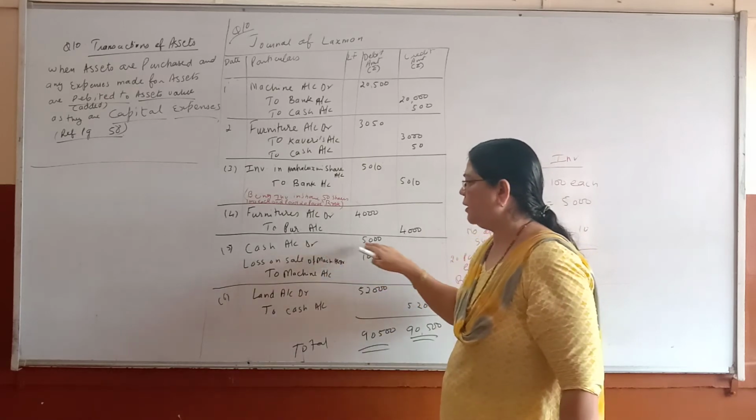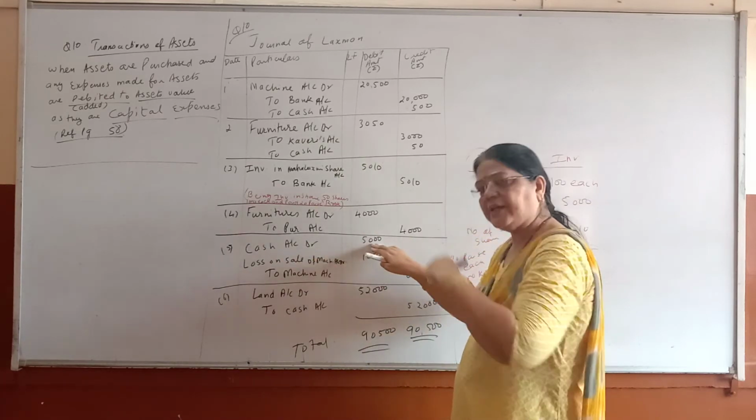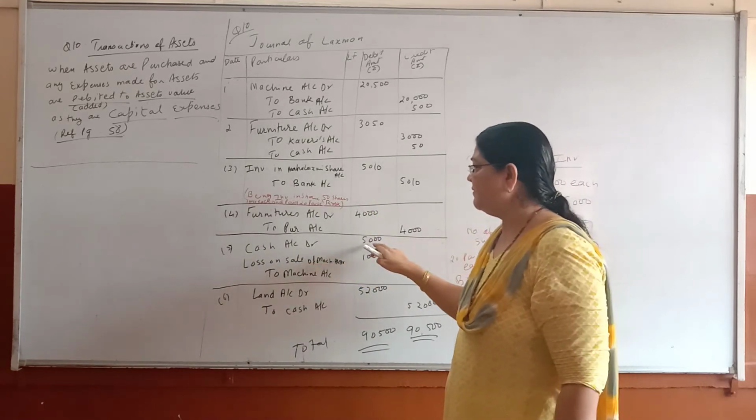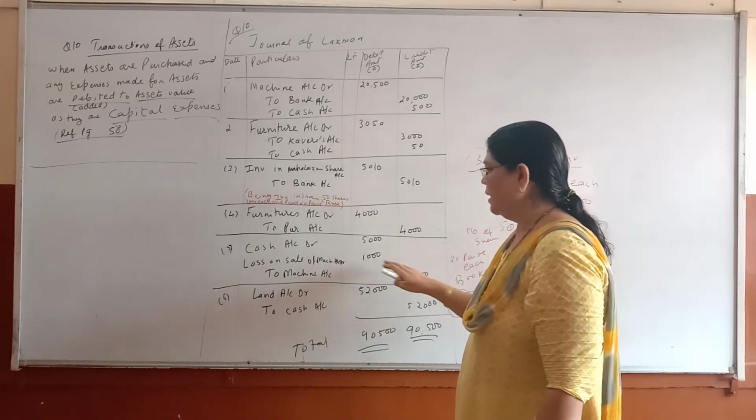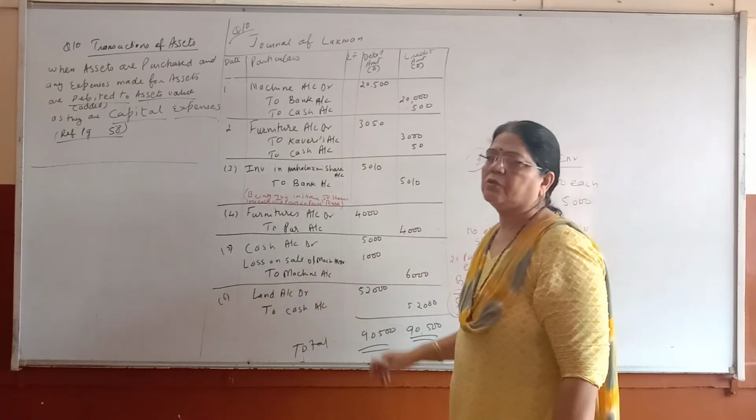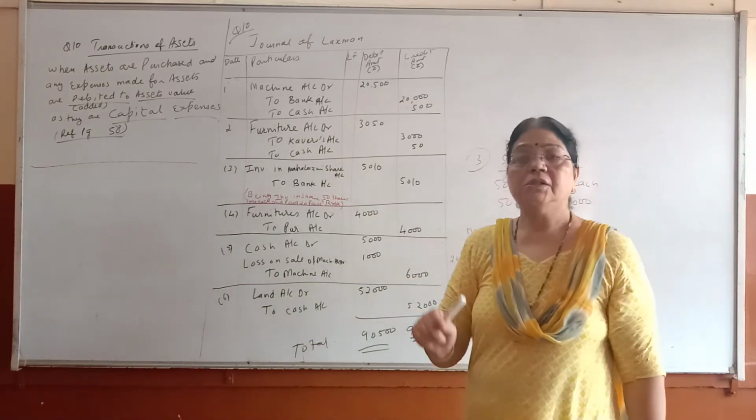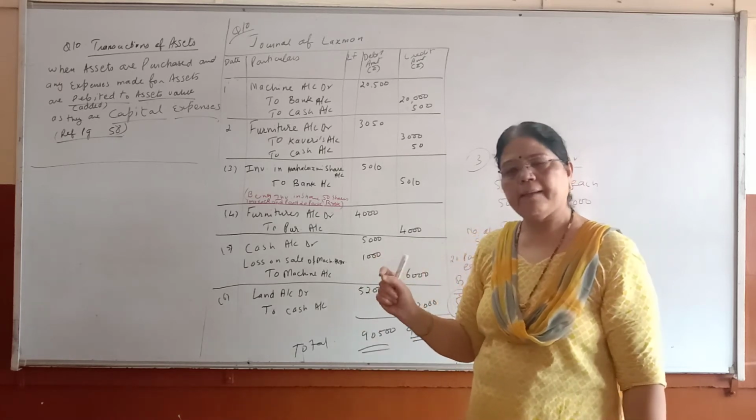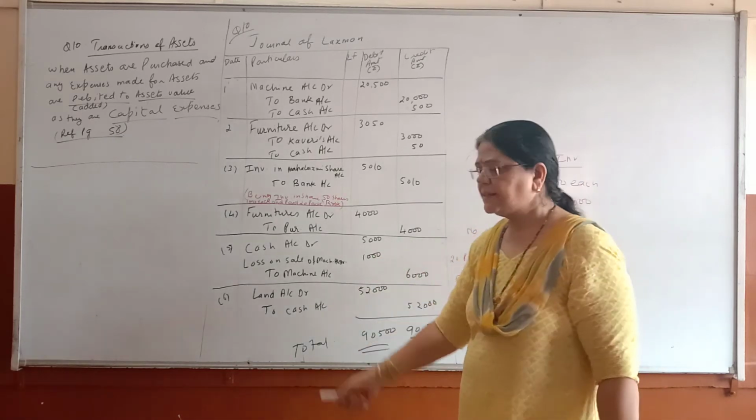Cash, how much did you get? 5,000. When you sell it, you will receive cash. Then loss, how much? You have received less. The cost was 6,000, and you have received something less, so 1,000 will be the loss. Loss is always debited. It is a nominal account; expense and loss are a debit. Okay, this is very simple.